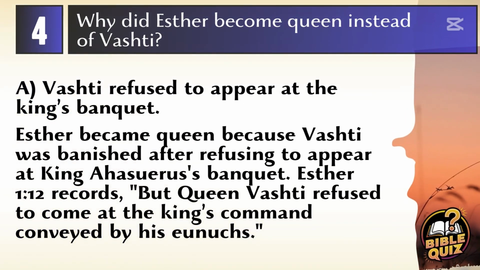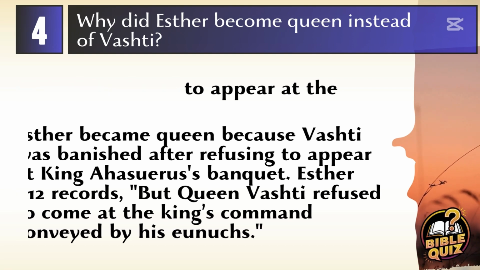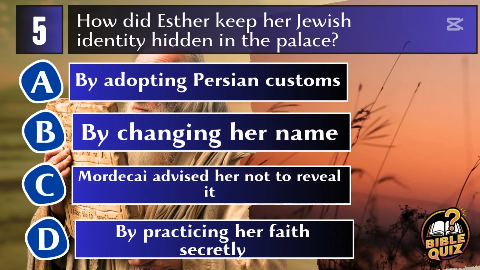Answer A. Vashti refused to appear at the king's banquet. Esther became queen because Vashti was banished after refusing to appear at King Ahasuerus' banquet. This act of defiance is recorded in Esther 1:12, but Queen Vashti refused to come at the king's command conveyed by his eunuchs.